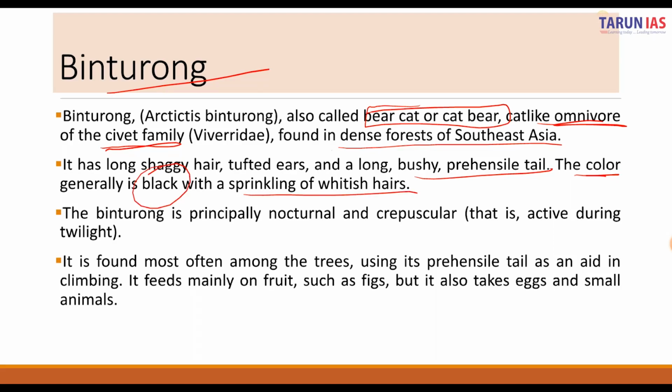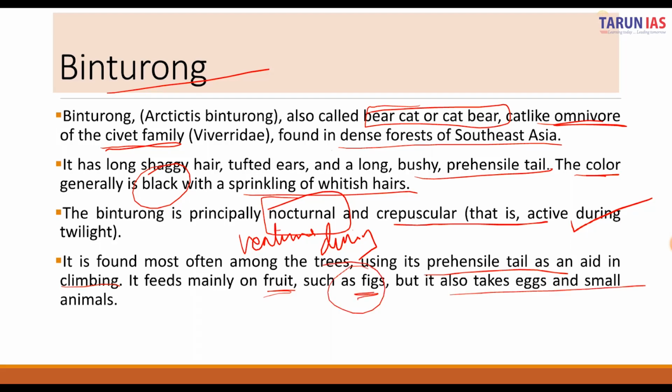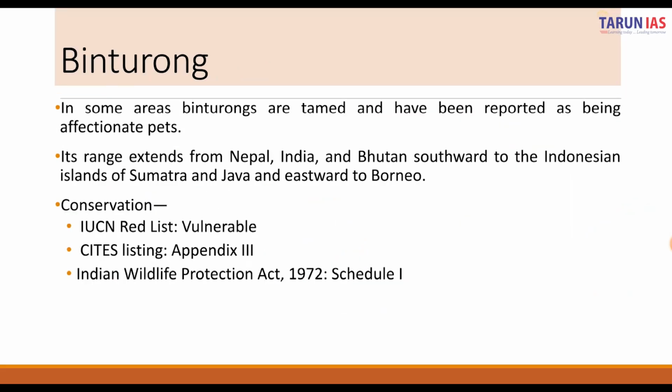The binturong is principally nocturnal. That means it ventures into the forest during night. It is also crepuscular, that is, it is active during twilight. It is found most often among the trees, using its prehensile tail as an aid in climbing. It feeds mainly on fruits such as figs, but it also takes eggs and small animals.